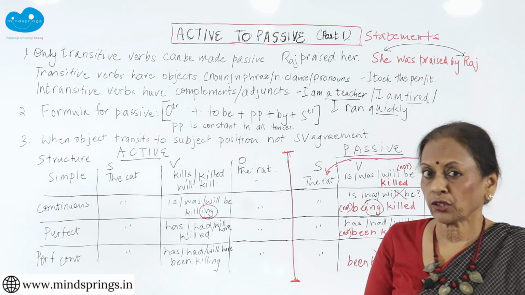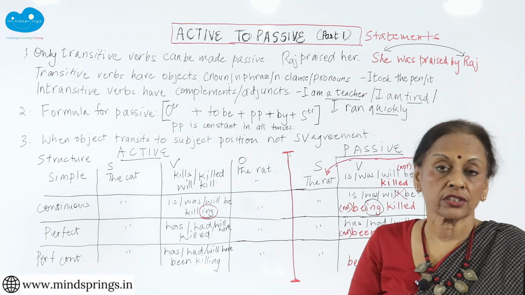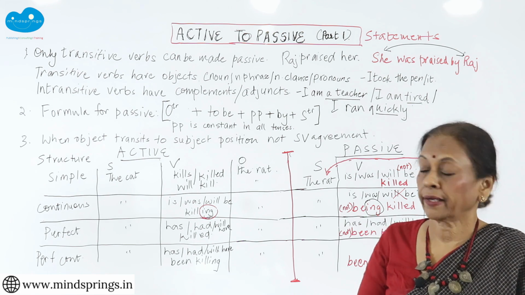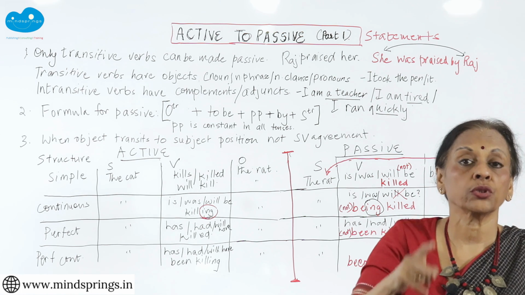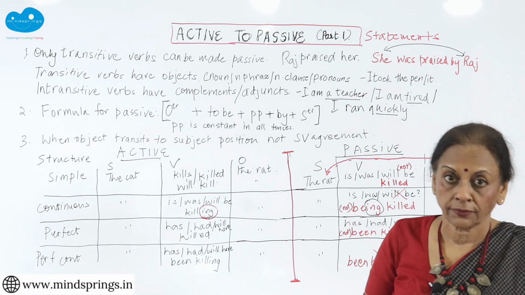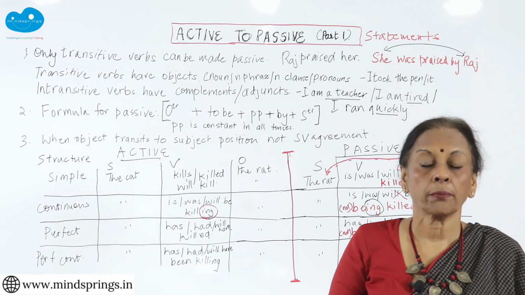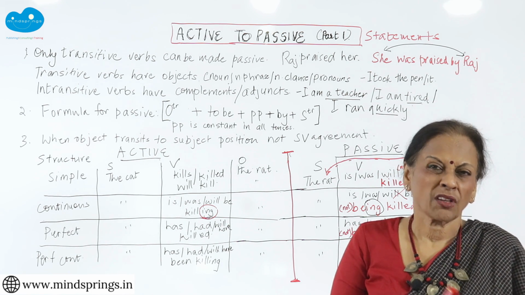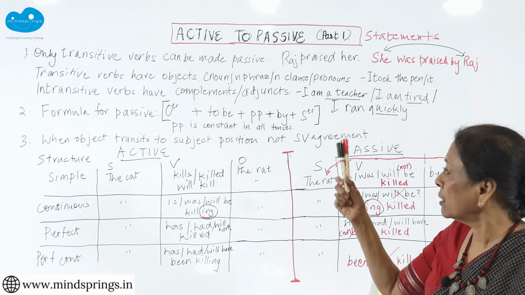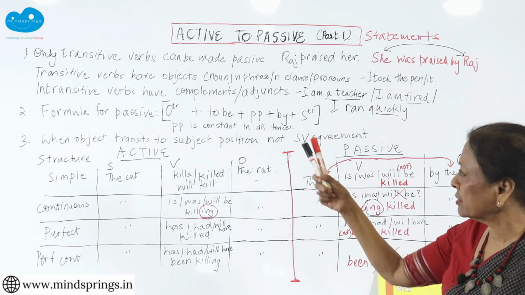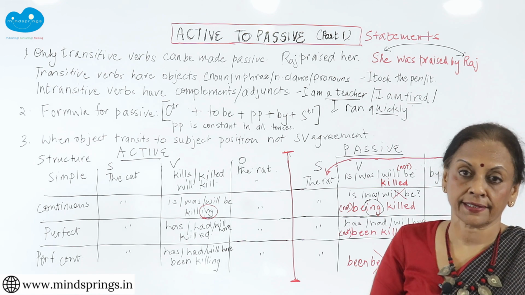So, let us get back to active and passive. Before you do active and passive, you need to do transitive and intransitive. Why? Because only transitive verbs can be put into the passive voice. Only transitive verbs can be put into the passive voice. So, what is a transitive verb? How do you know a verb is transitive? You know a verb is transitive because transitive verbs have objects.